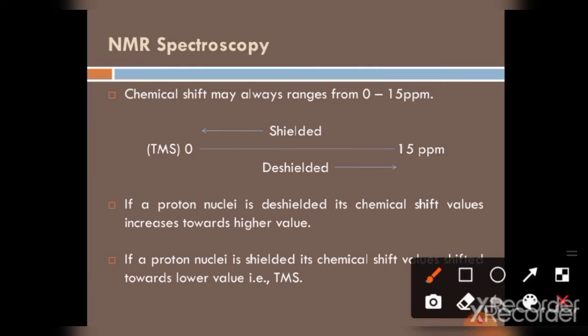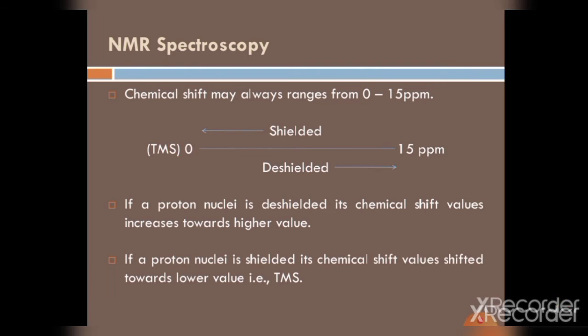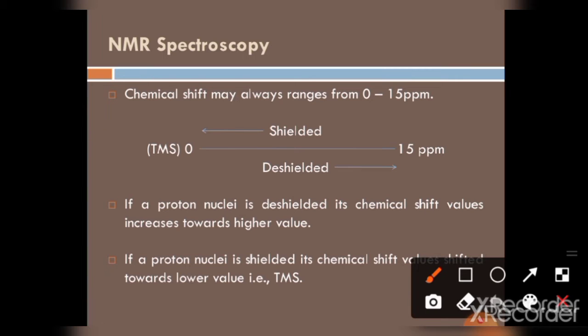Here TMS is at 0. If the applied field goes to 15 ppm, then it is deshielded. If it opposes the applied field, then it is called shielded. When the proton nucleus is deshielded, its chemical shift value increases towards higher values.